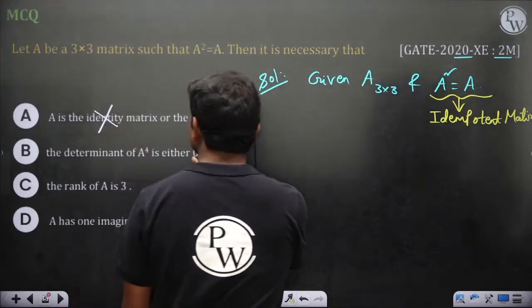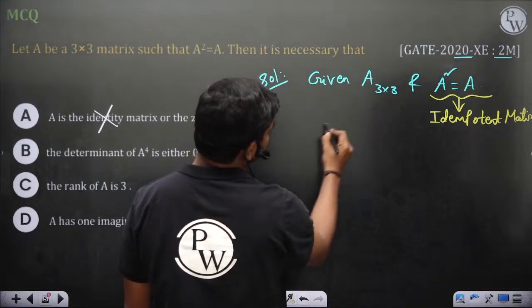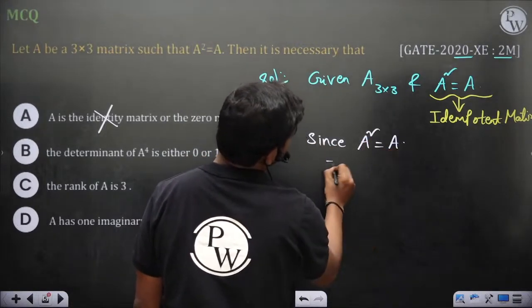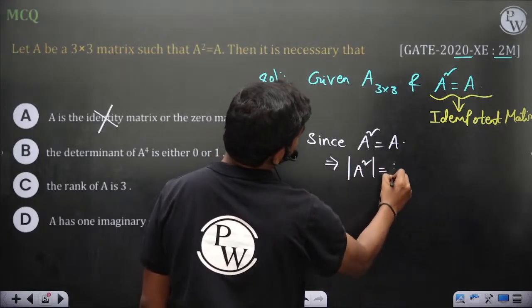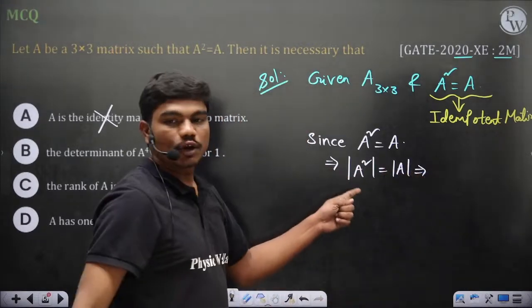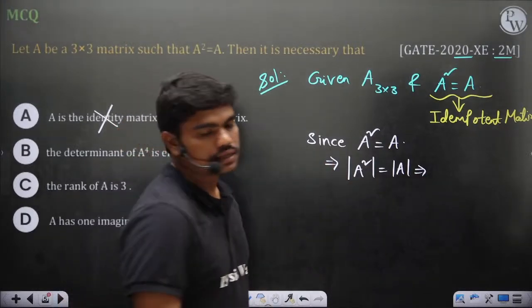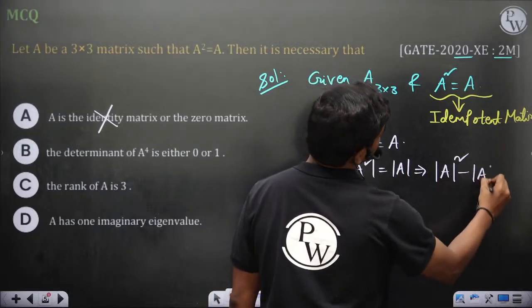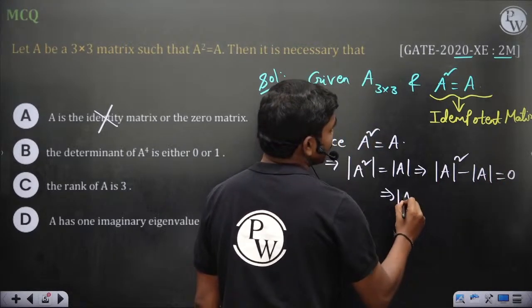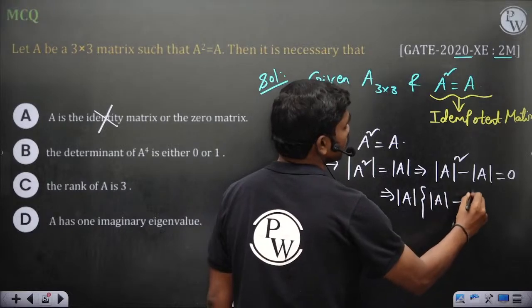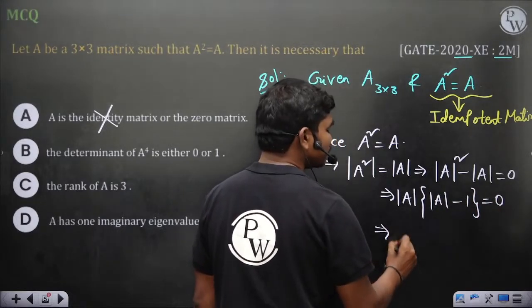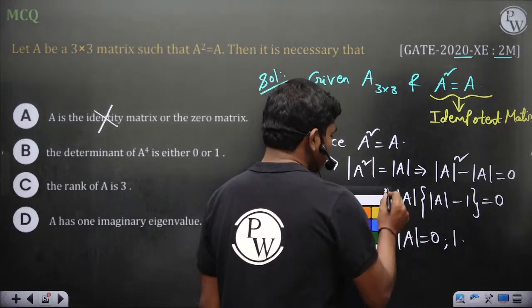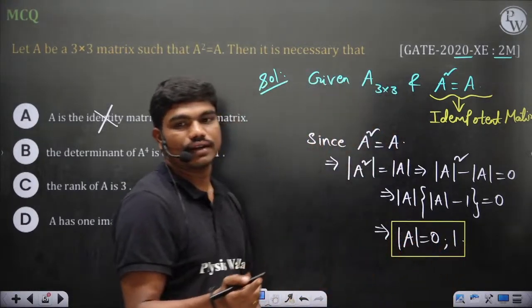Then the determinant of A power 4 is either 0 or 1. So first of all, since A square is equal to A, you take determinant on both sides. So det A square is equal to det A, and det of A power n can be written as det A whole power n. So this first term can be written as det A whole square, and if you bring this minus det A to the left hand side, this is equal to 0. So det A times det A minus 1 should be 0, and you know the determinant of an idempotent matrix can be either 0 or 1. So these are the two possibilities, that this determinant can be either 0 or 1 definitely here, okay?